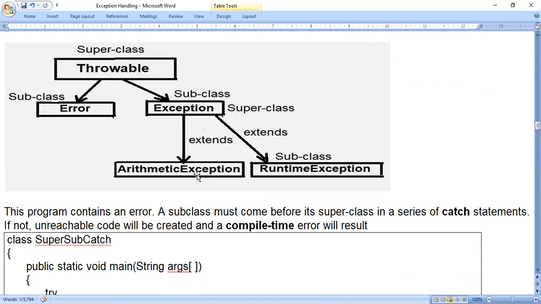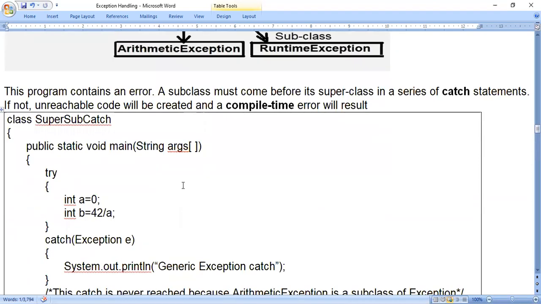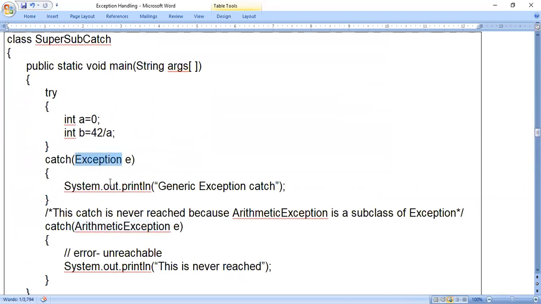So whenever we are using it like this, what do we have to do? In the first catch statement, you have to use the subclass name, and in the second catch statement, you have to use the superclass name. With respect to these class names, arithmetic exception is the subclass and exception is the superclass. So exception should come in the second catch statement, and arithmetic exception should come in the first catch statement, because arithmetic exception is a subclass of exception.